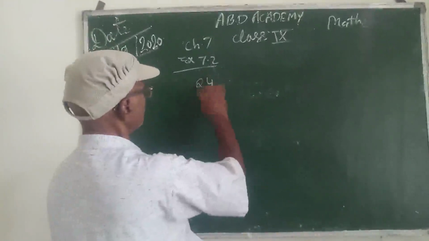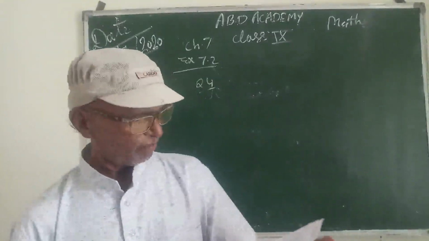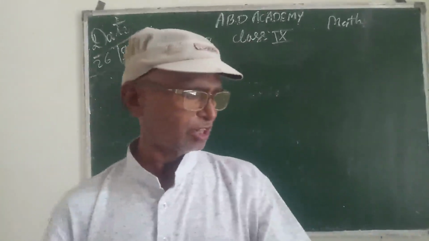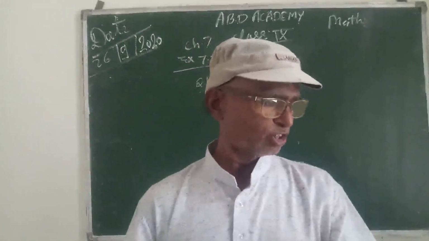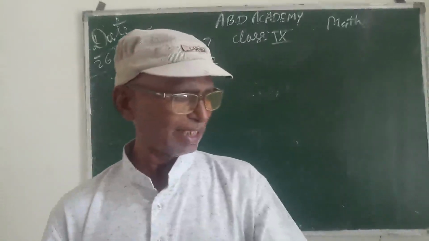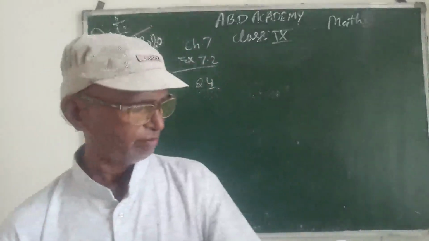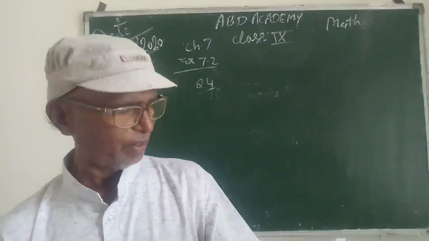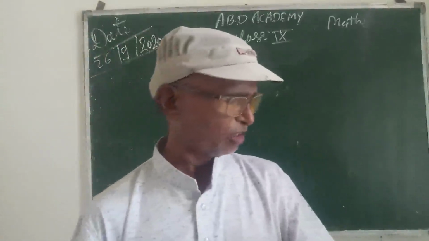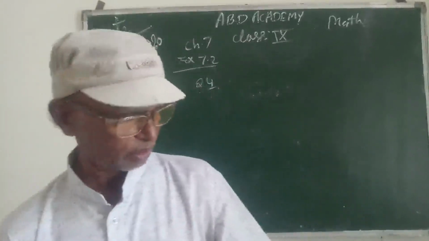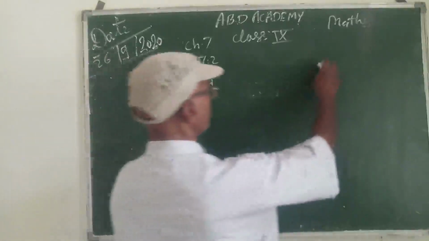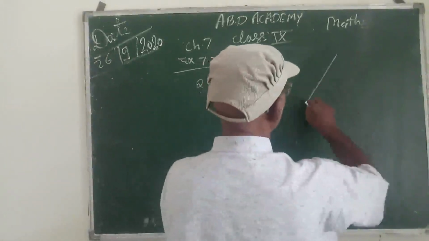Question 4 is a similar question. ABC is a triangle in which altitudes BE and CF are equal, so that triangles ABE and ACF are congruent and AB is equal to AC. This is also of a similar type. So question 4 is like this.